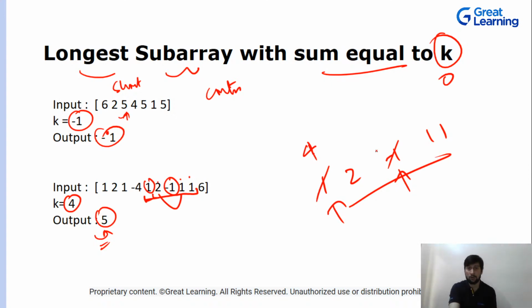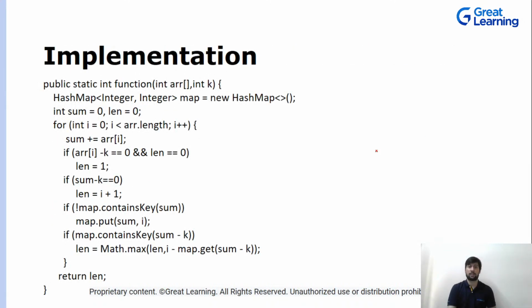Cool. So now let's look at the solution. There are multiple ways you can do this problem, but one way is to create a hash map. In that hash map, first you calculate all the sums, right? You calculate all the sums that are there, and you add all the numbers. Once the addition is done, this is your sum, and you're adding the numbers one by one.